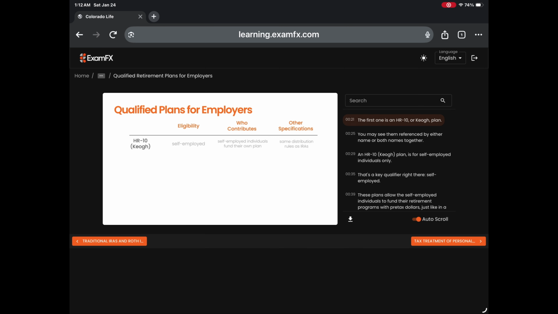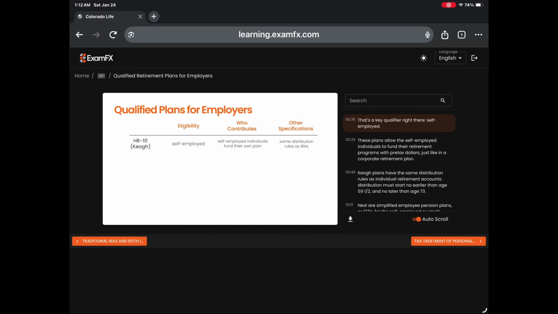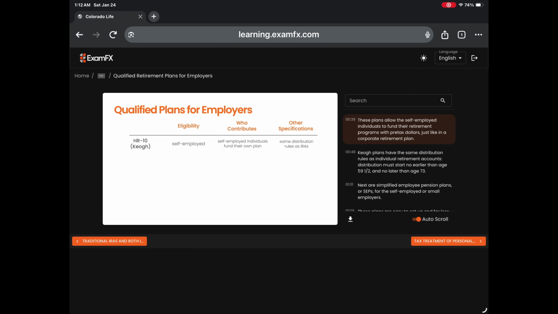The first one is an HR10 or KEO plan. You may see them referenced by either name or both names together. An HR10 KEO plan is for self-employed individuals only. That's a key qualifier right there, self-employed. These plans allow the self-employed individuals to fund their retirement programs with pre-tax dollars, just like in a corporate retirement plan. KEO plans have the same distribution rules as individual retirement accounts. Distribution must start no earlier than age 59.5 and no later than age 73.